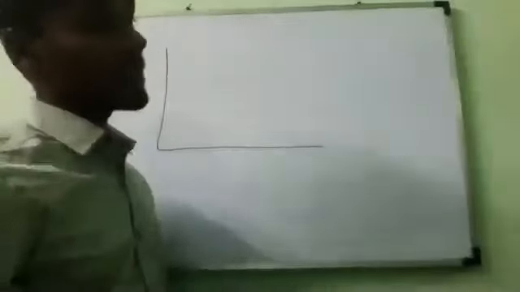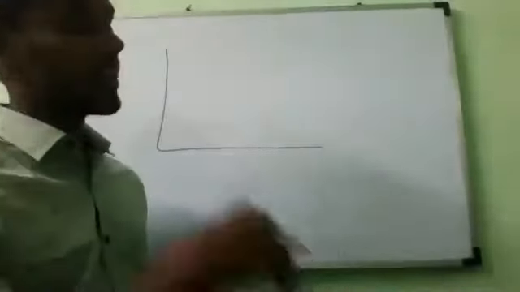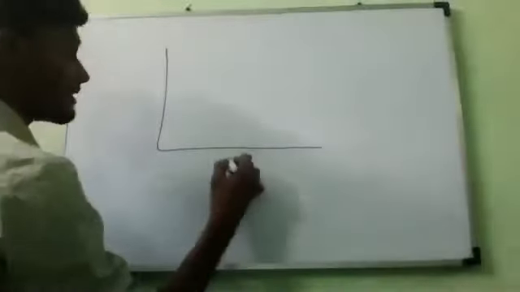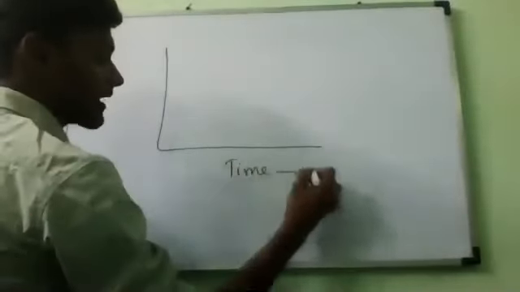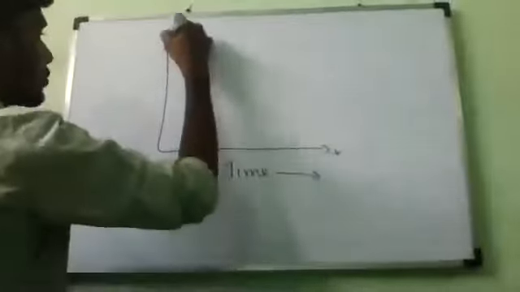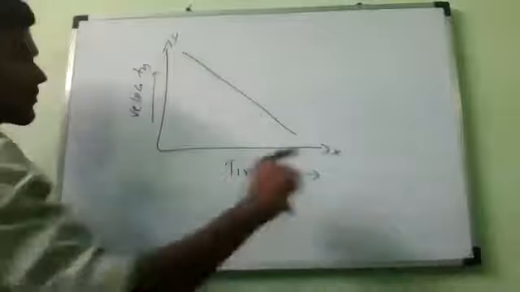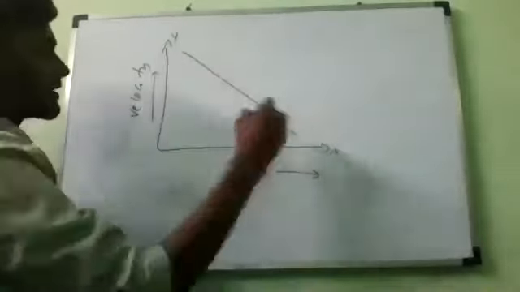Is it clear? Any doubt? Equal interval of time. It is the same definition, just that the velocity decreases instead of increasing. Now again, the same graph. The x-axis is time and the y-axis is velocity. But the velocity of the body is decreasing now, like this, and finally it will come to 0. It keeps on decreasing. This is the graph.